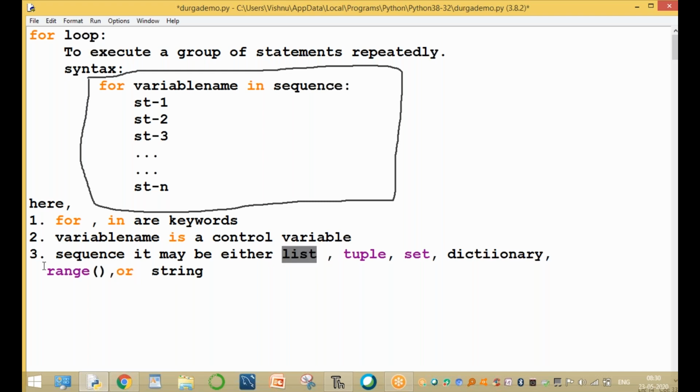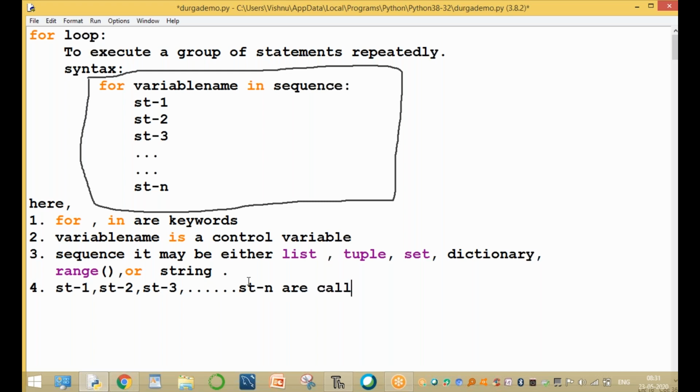Clear, guys? And the fourth one: statement 1, statement 2, statement 3, and so on up to statement n are called the body of the for loop. These are the 4 important points here.